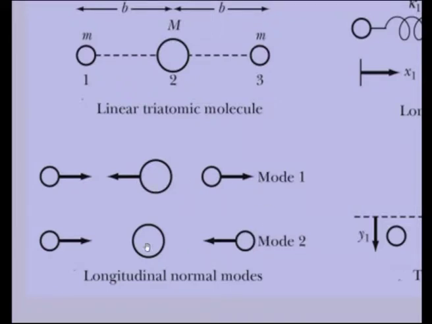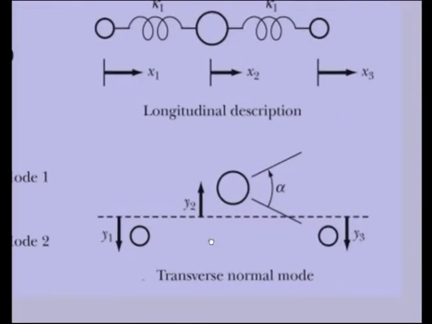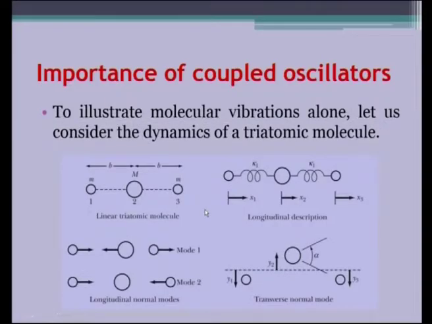The second mode is the compression and expansion. The central one will remain stationary, the extremes will get closer and then move away. So, that is the second mode. And one transverse normal mode is also shown. When the central one goes up, the extremes will come down, and vice versa. So, these are some of the motions, shown only for the vibration. To study all this, we need to have the basic understanding of n degrees of freedom coupled oscillation.